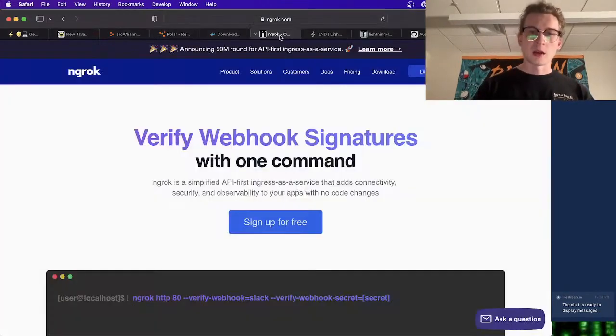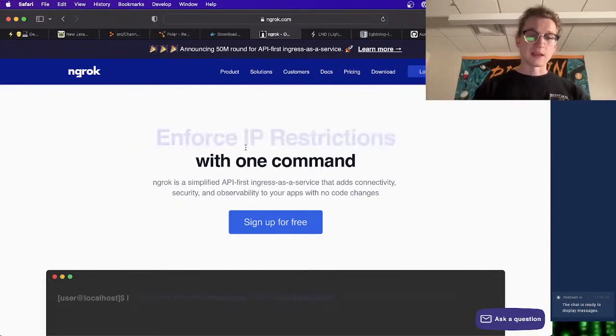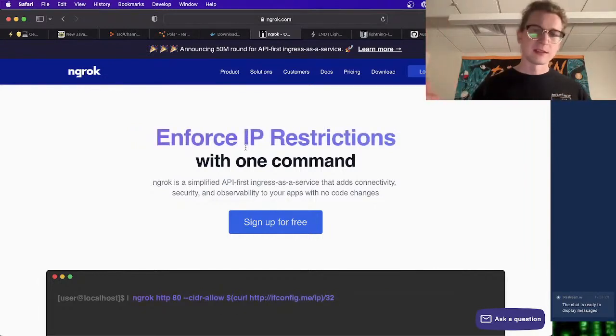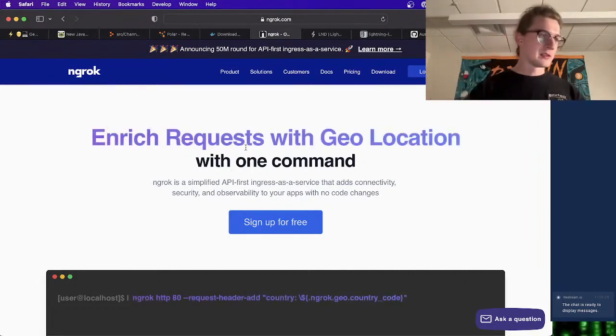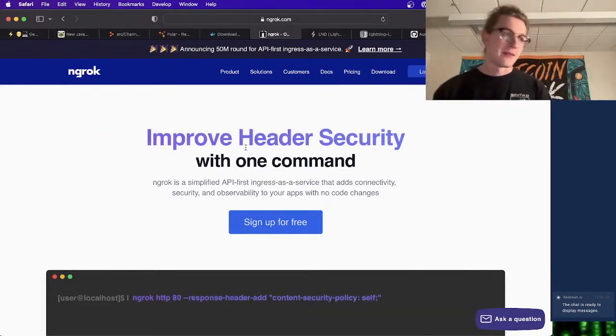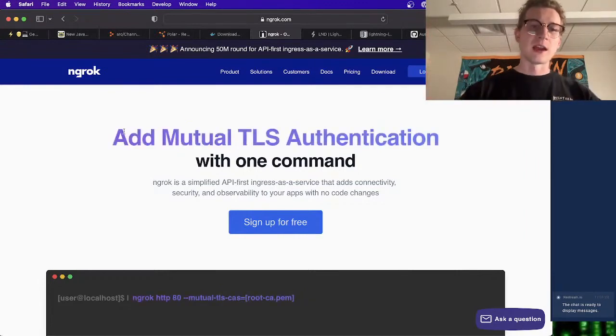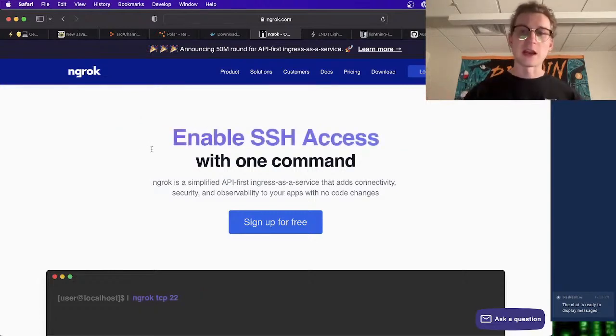So ngrok allows us to take a localhost and expose it to the wider internet. That's all it does. We'll take our localhost, 8080, whatever it is, and we'll get this really long, complicated URL back that allows us to expose our local regtest globally to the internet. And I want to show you this tool because it's very nice for Bitcoin development.